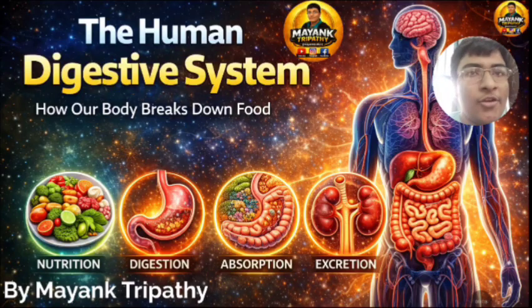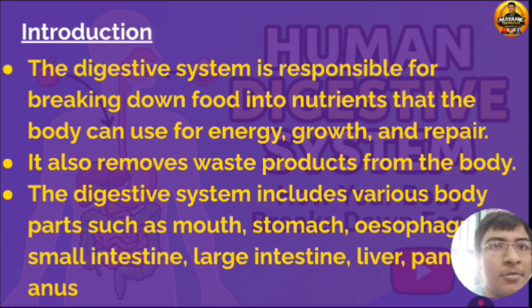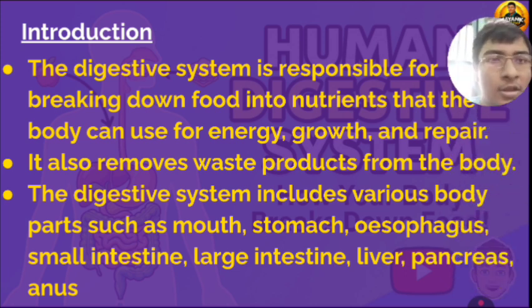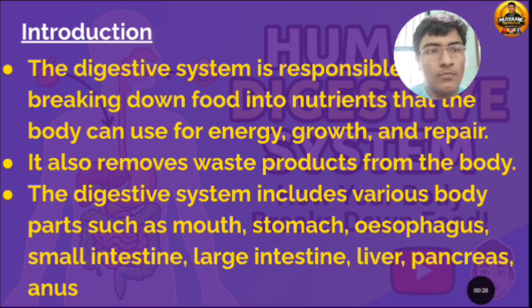Today's topic: the human digestive system, how our body breaks down the food. Introduction. The digestive system is responsible for breaking down food into nutrients that the body can use for energy, growth and repair. It also removes waste from our body. The digestive system includes various body parts such as stomach, esophagus, small intestine, large intestine, liver, pancreas, anus, etc.